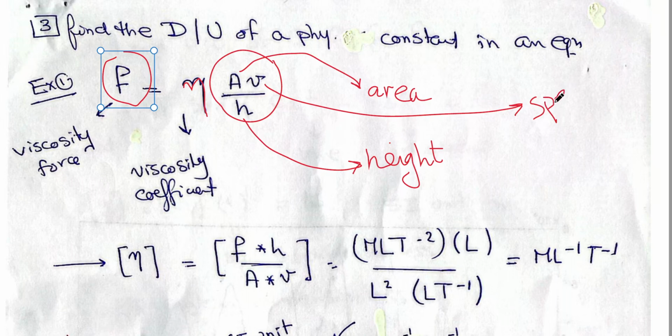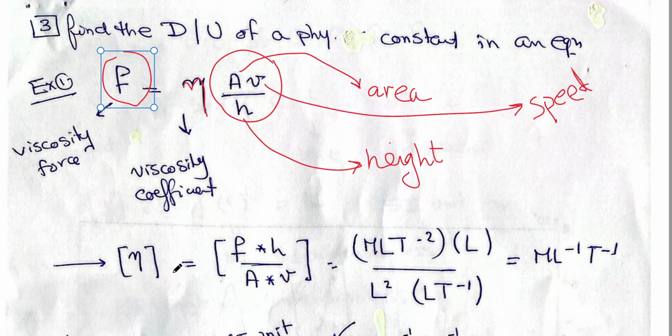Okay, we know all these symbols and what they mean physically. But we don't know the viscosity coefficient. Here, he wants you to find the dimensions and units of this coefficient.